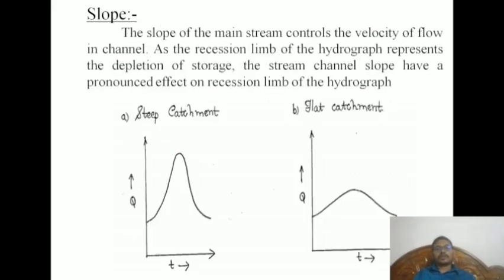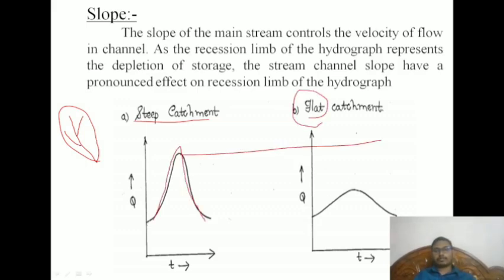Now slope. If the watershed is steep, then flooding will happen very quickly. If the catchment is flat, the flood is comparatively reduced, meaning there are fewer chances of flood for flat terrain compared to steep. The losses will also be more in hilly terrains with heavy rainfall, and landslides we can also see.